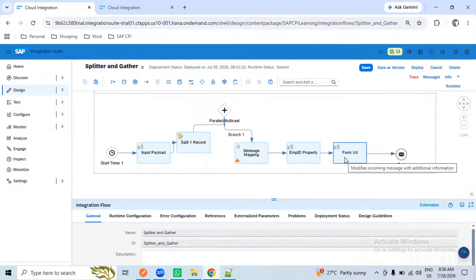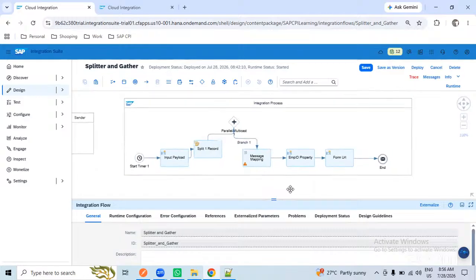One flow is not dependent on another flow, unlike what we learned in sequence, where one is dependent on another call, right? But here these 5 URLs appended with employee ID will hit the target URL at different times.